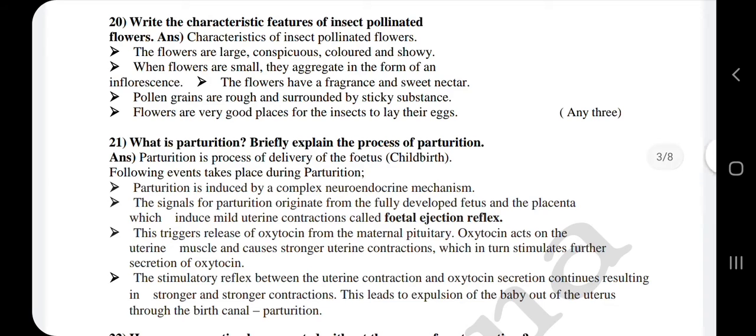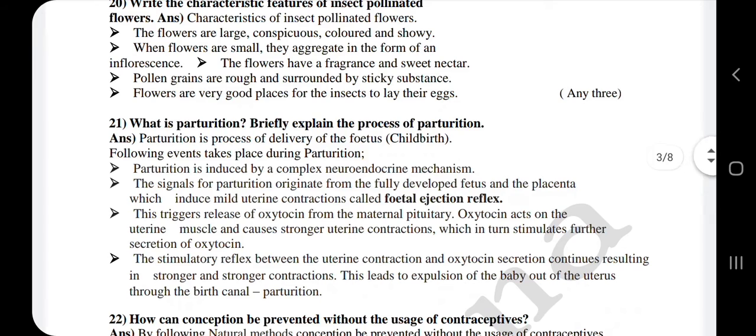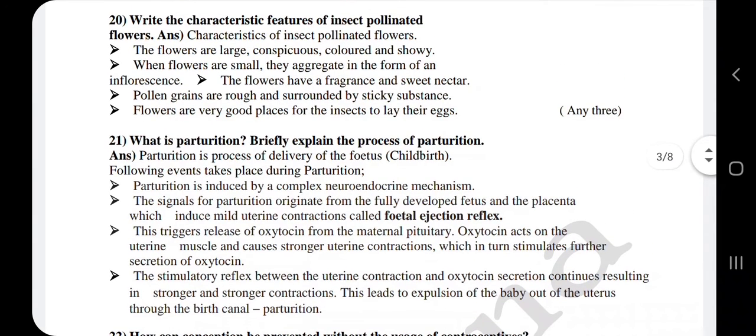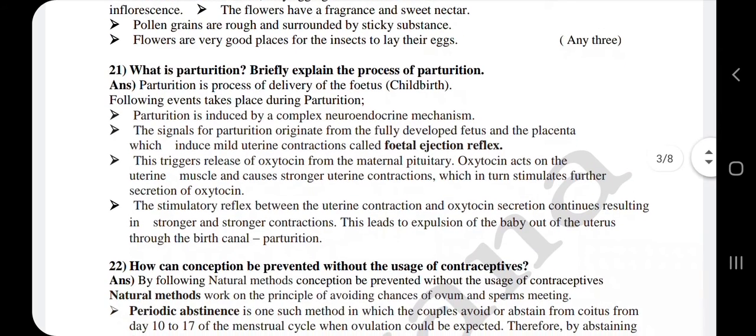Okay, so the flowers which consist of the pollen grains, they should be rough and surrounded by the sticky substance, and these flowers should be very good places for the insects to lay their eggs. Among these we have listed 5 characters. Among these you can write any 3.